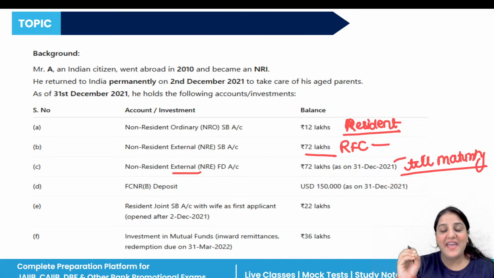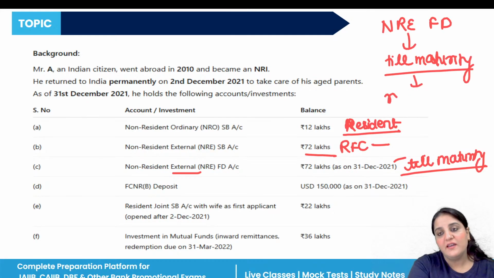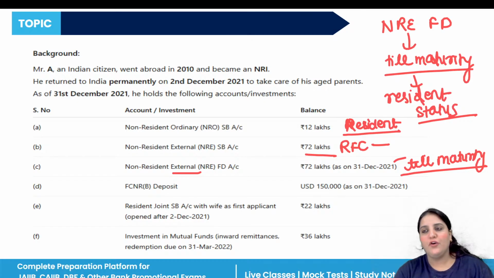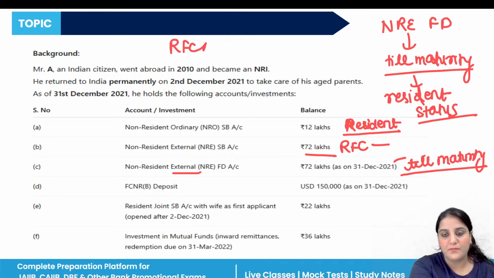So the NRE FD can continue till maturity, but they have to follow some rules with the resident status. It is allowed to run till maturity. On maturity, convert to an RFC account or resident SB account.